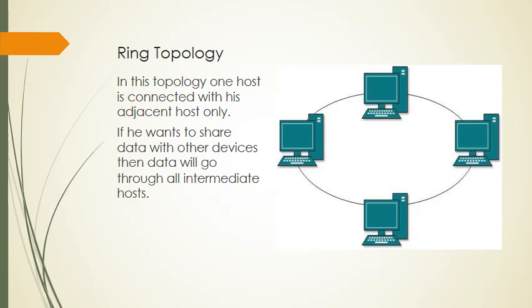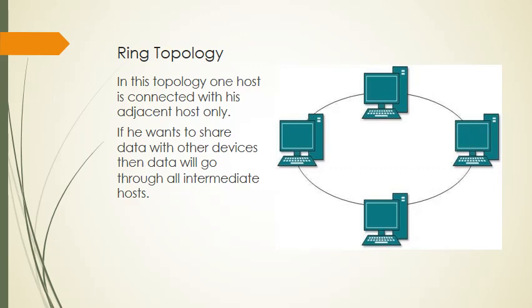Ring topology. As you can see in this picture, in ring topology one system is connected with only its adjacent systems, its neighbor systems, the systems which are close to that system. It means each system can connect to only two systems, one on its left and one on its right.